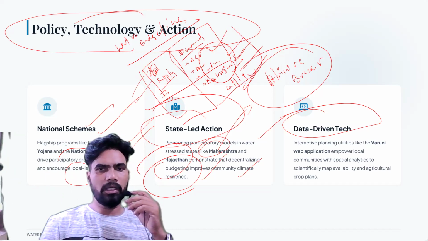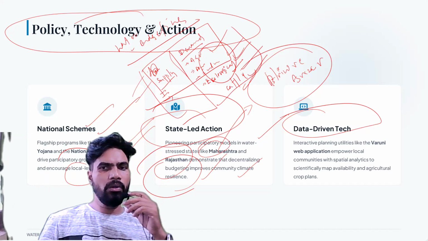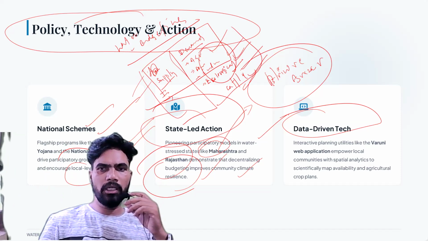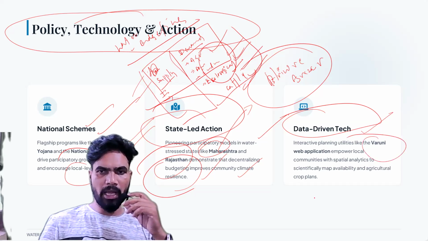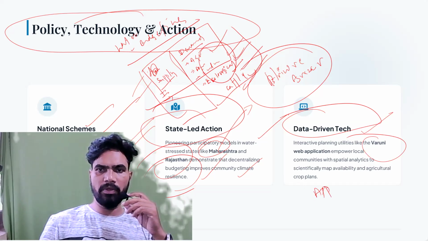Okay, right. In doing all these things, like I have told, government has adopted a data-driven approach and tech-based approach. So for that reason, interactive planning utilities like Varuni Web Application or Web App has been developed. Very, very important app.